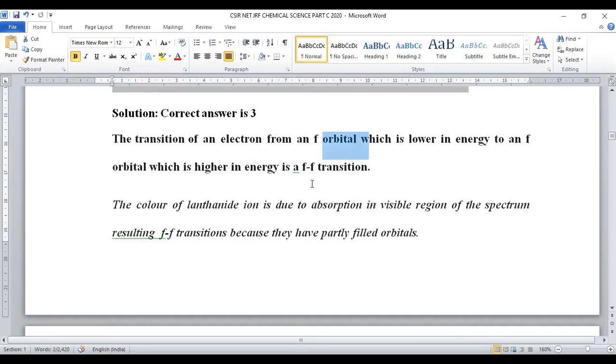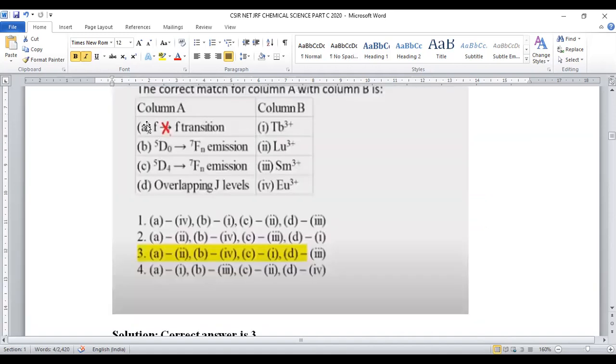Because of FF transition, a few F block elements exist in colored nature. That is because of absorption in the visible region. During this transition, if they are absorbing visible light, then those complexes will exist in colored nature. What they are asking for is where FF transition is not possible.